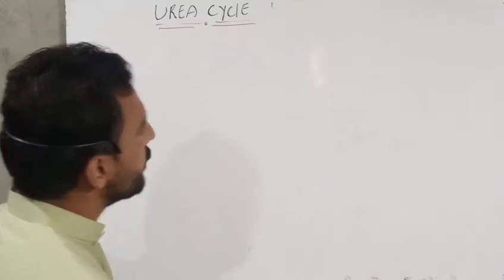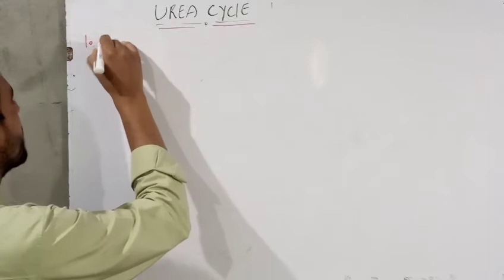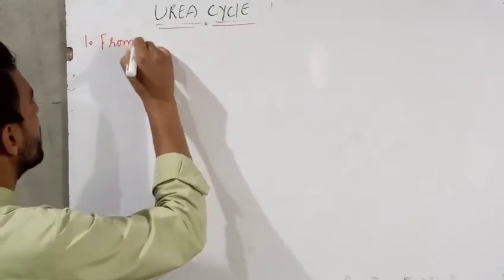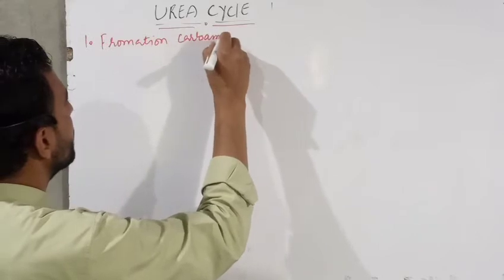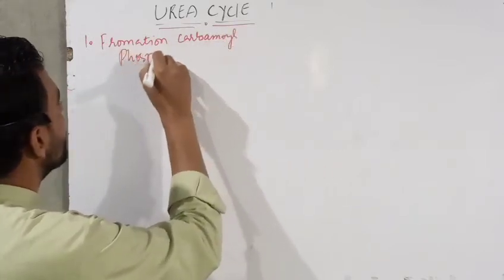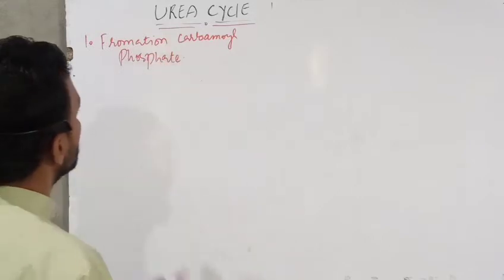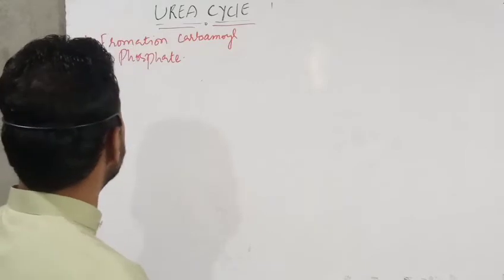Now, what are the five reactions that take place in the urea cycle? The first one is the formation of carbamoyl phosphate.